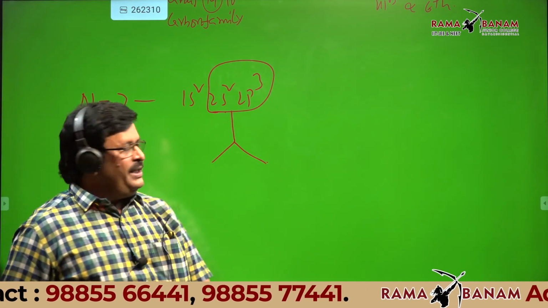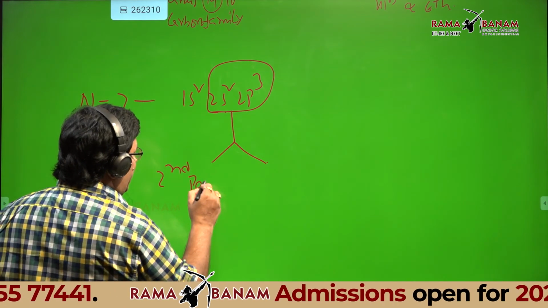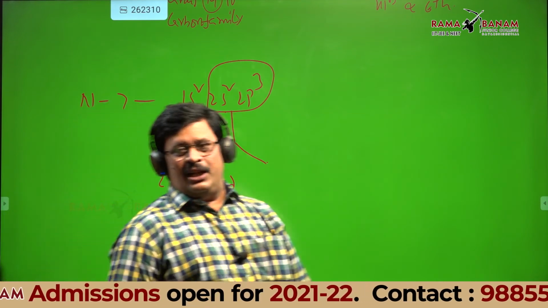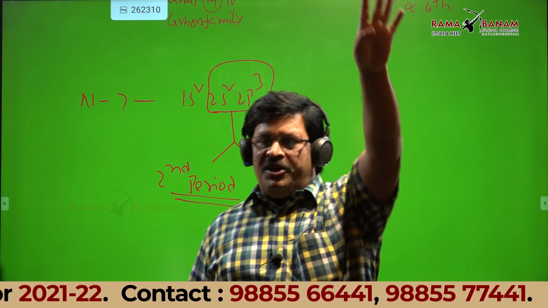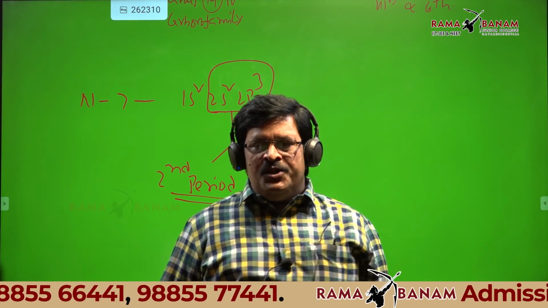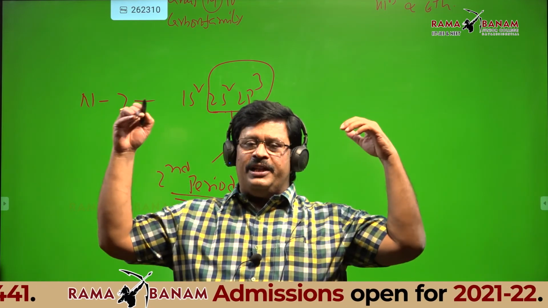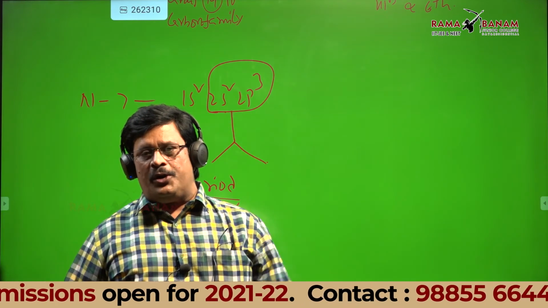So that belongs to the second period. If the outer shell is the third shell, that is third period. If the outer shell is the nth shell, that should be nth period. So we can identify the group number and period number by using outer configurations also.